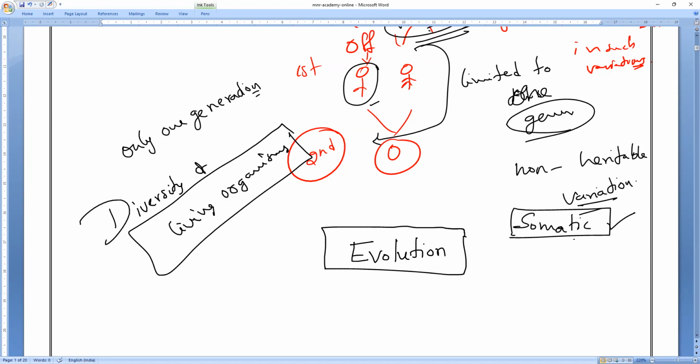So the available information and the evidence gathered from the sources suggested, after a lot of research in the scientific community, that the present diversity of organisms, what we have, you and me and your friend and your mother, your father, all of us are the present diversity of organisms. We have all evolved over a period of time. We are not the same as our ancient parents. We are much evolved because time passes.